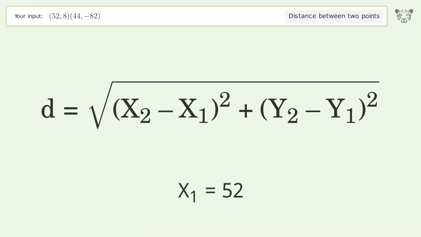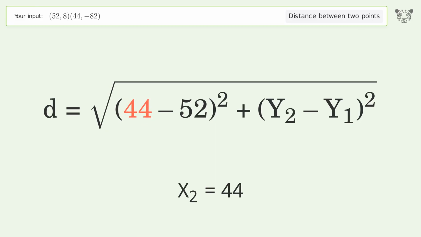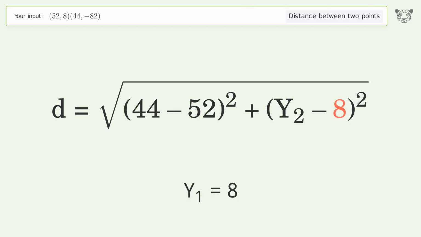x1 equals 52. x2 equals 44. y1 equals 8. y2 equals negative 82.